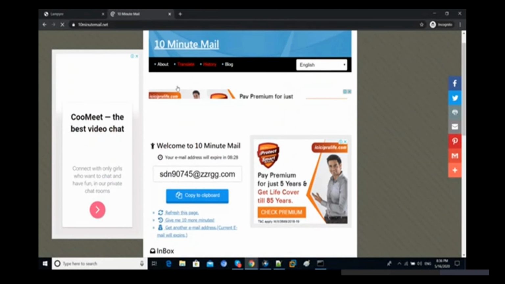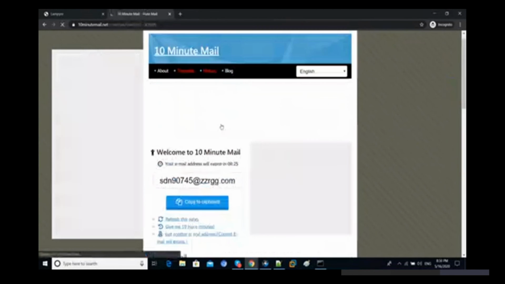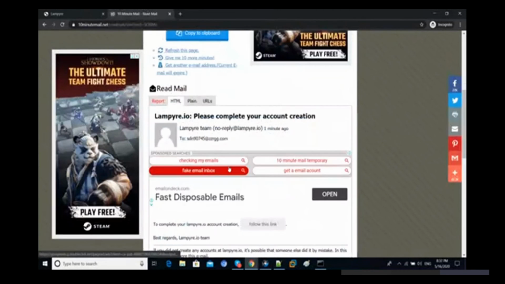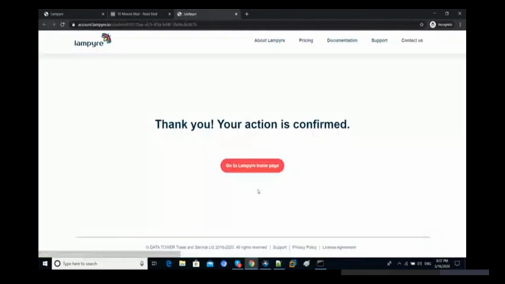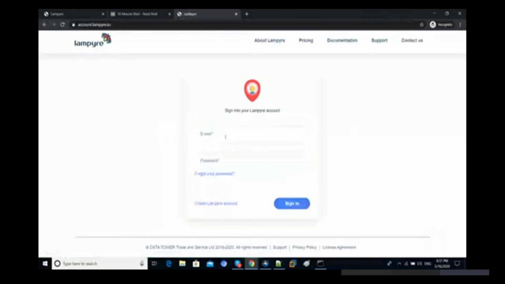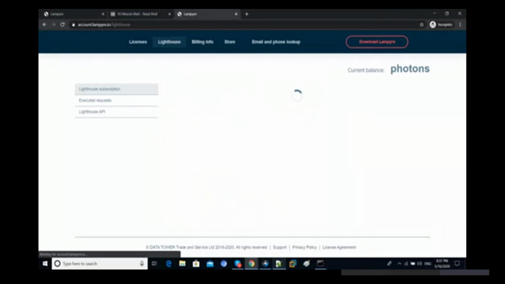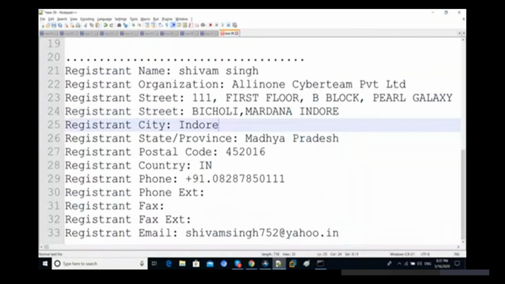Now you can see we have the link here. Just follow this link and let's log in on that account. Let's check the password option. You can see we have only two options here: the first one is phone number and the second one is email address. So let's get information regarding this person.